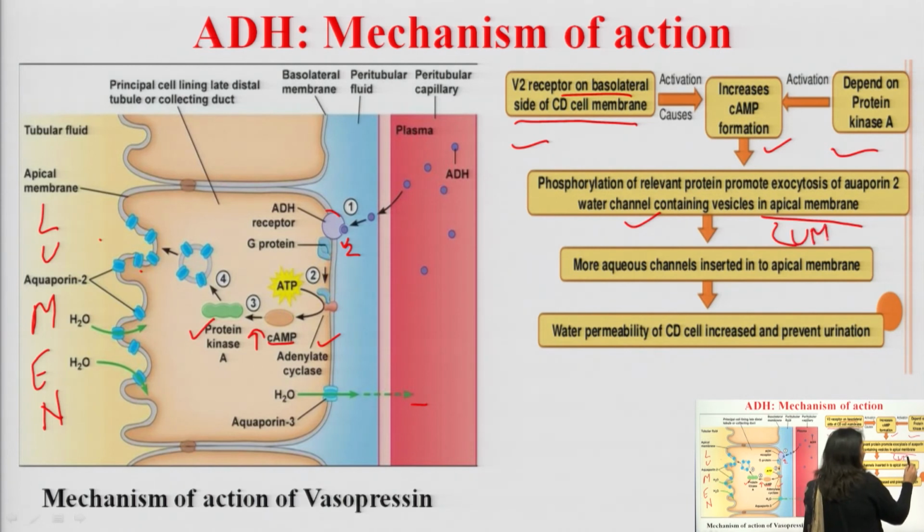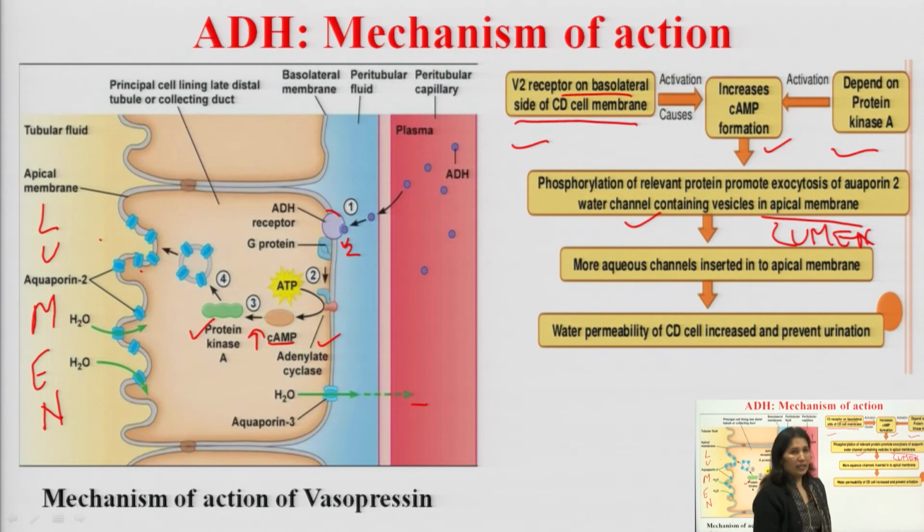Which side is the apical membrane? The lumen side. And thus more aquaporin channels get inserted. So, water permeability of this region will increase and thus it will prevent urination.